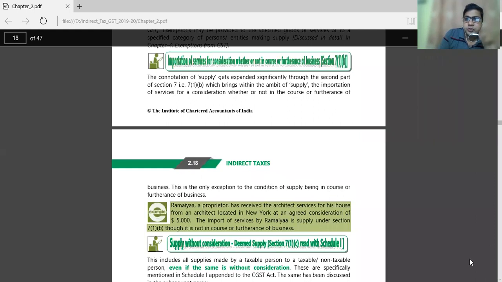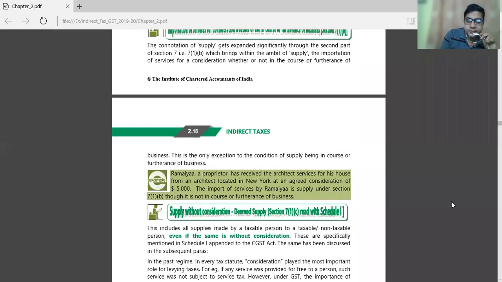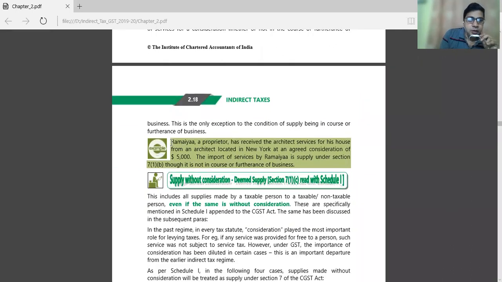Now, one more example that we will take on furtherance of the business. Ramaya, a proprietor, has received architect services for his house from an architect located in New York at an agreed consideration of $5,000. The import of the service by Ramaya is a supply under section 7 subsection 1 clause B, though it is not in the course or furtherance of the business.